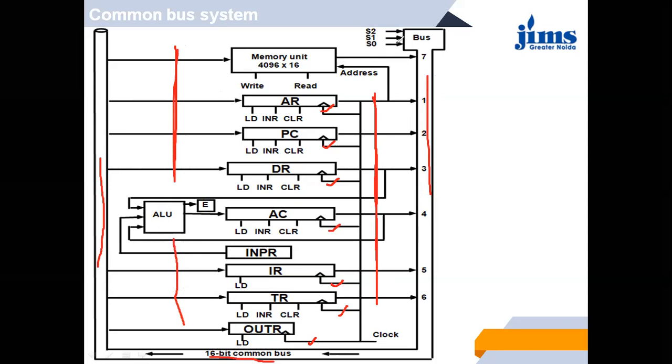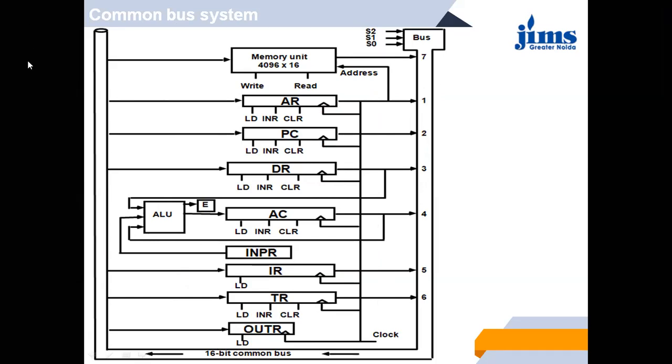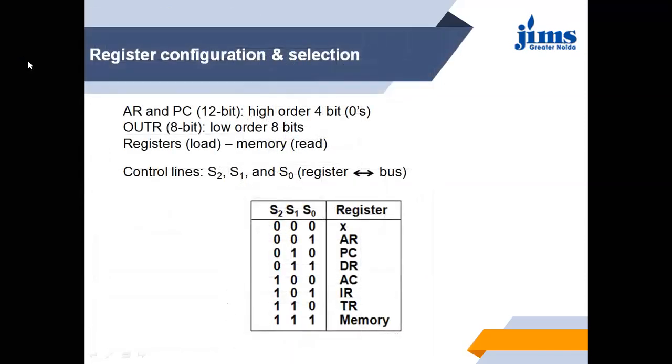So we discussed over here how different registers are going to be connected, and how the operation happens between these three. Okay, one thing is new over here. Last time we discussed that AR, address register, and PC, program counter, are 12-bit.